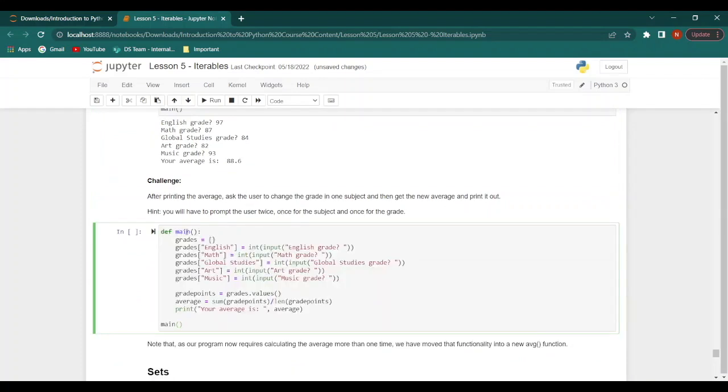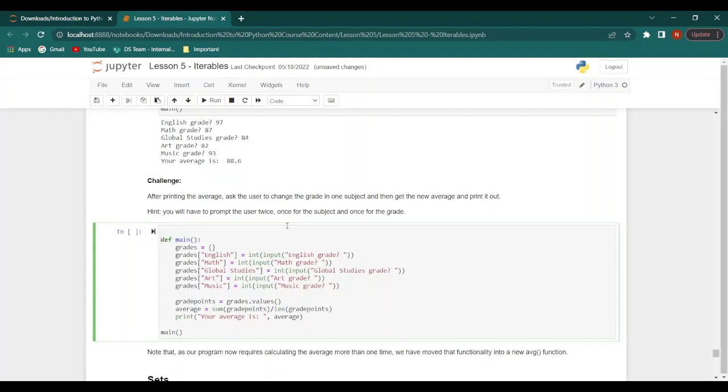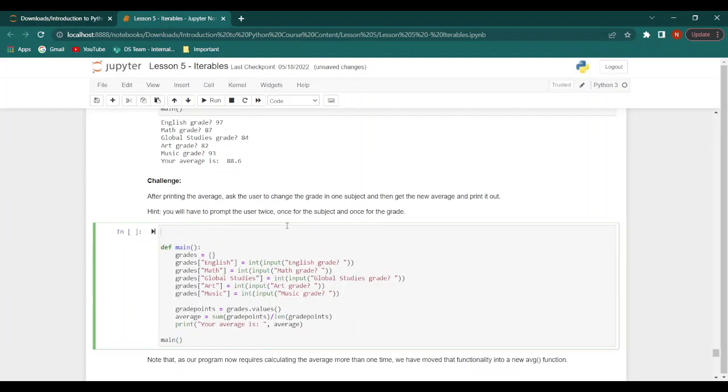And let's make a few changes here. So first, let's define a function called average with grade points.